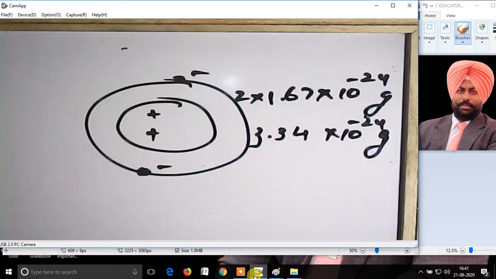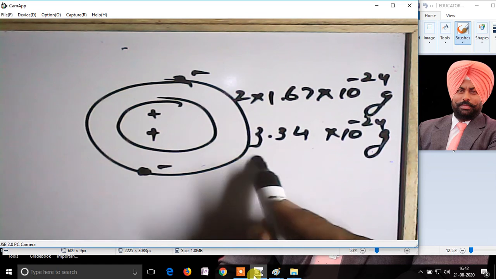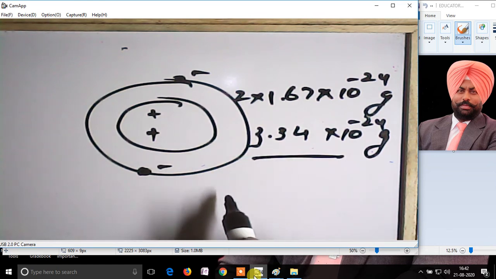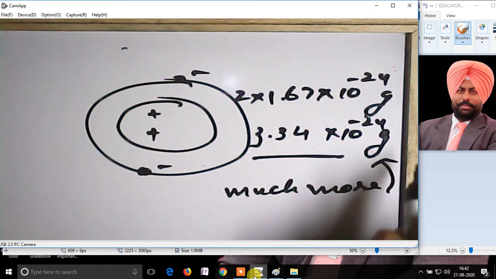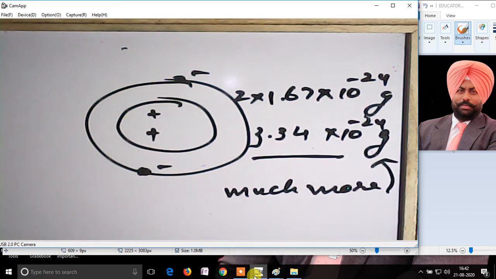But on weighing the atom, it was seen that the mass was much more than the mass of 2 protons. This means that there is something extra which is providing the mass to this atom.